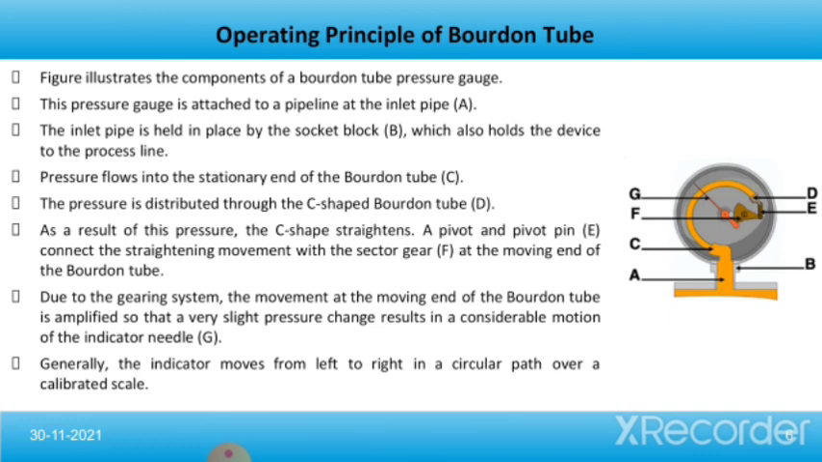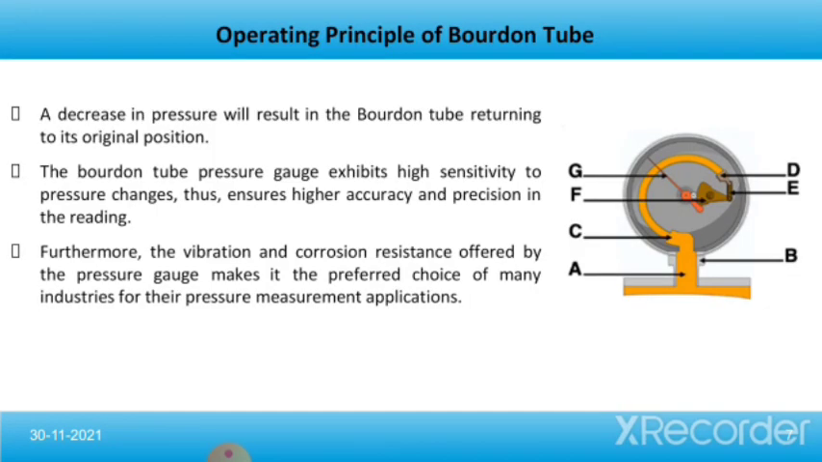Due to the gearing system, the movement at the moving end of the Bourdon tube is amplified so that a very slight pressure change results in a considerable motion of the indicator needle, G. Generally, the indicator moves from left to right in a circular path over a calibrated scale. A decrease in pressure will result in the Bourdon tube returning to its original position. The Bourdon tube pressure gauge exhibits high sensitivity to pressure changes, thus ensuring high accuracy and precision in the reading. Furthermore, the vibration and corrosion resistance offered by the pressure gauge makes it the preferred choice of many industries for their pressure measurement applications.